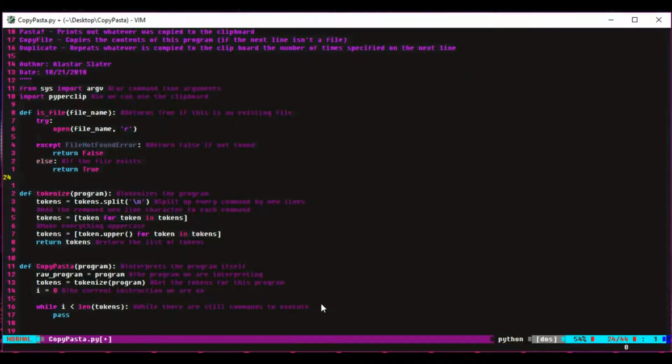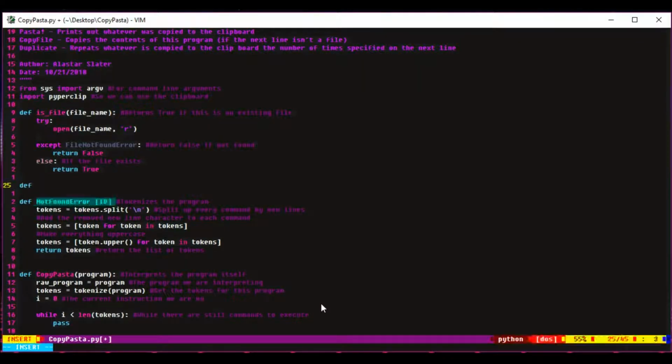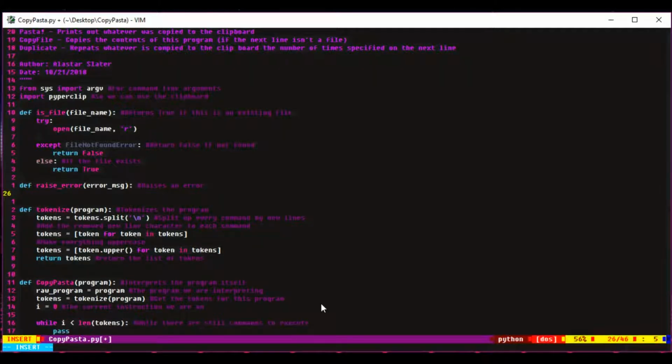I make a new function called raiseError. This just takes an error message, which will print out to the screen, and then I'll basically just quit out of the program. This is just so I don't have to write a bunch of code that will quit out of the interpreter 1,000 times over. Because the last time I wrote this, I had a lot of redundant code like that.